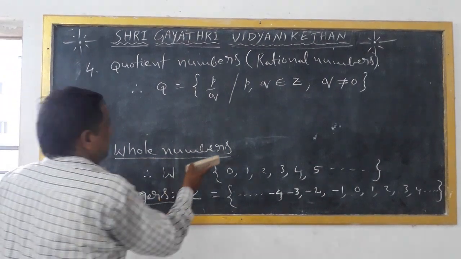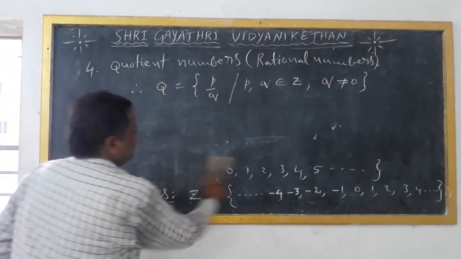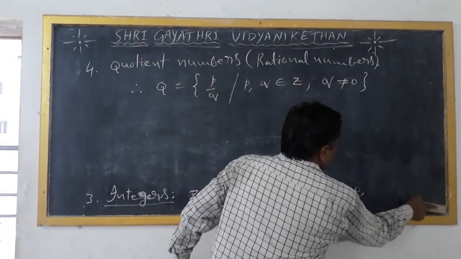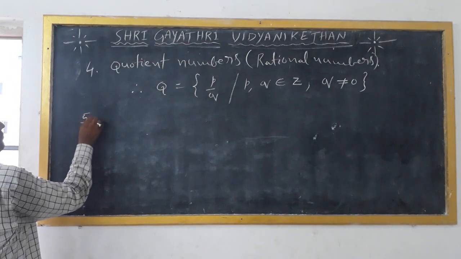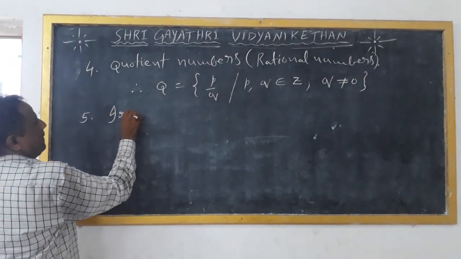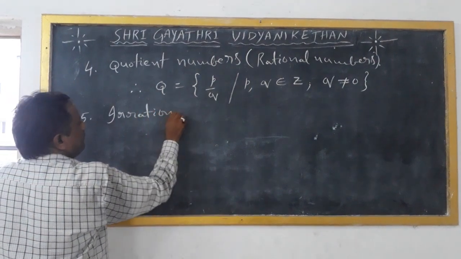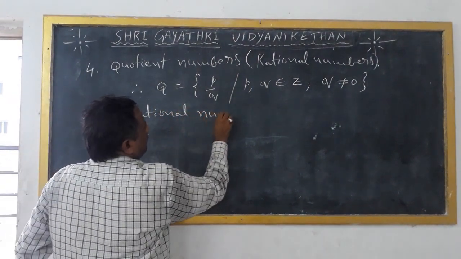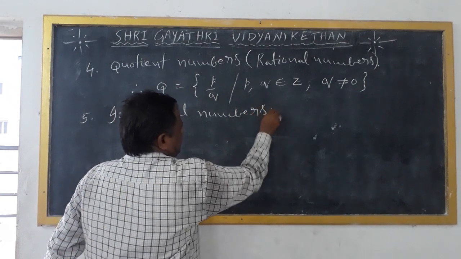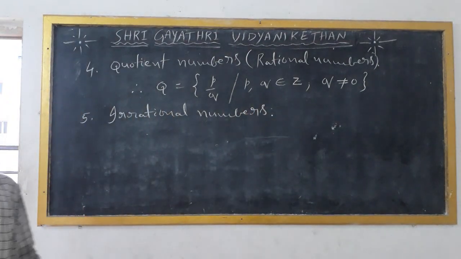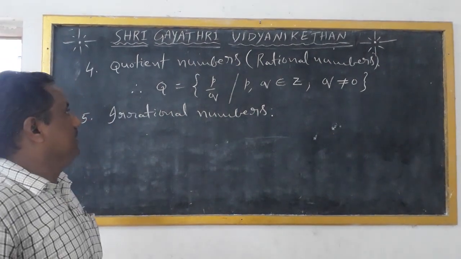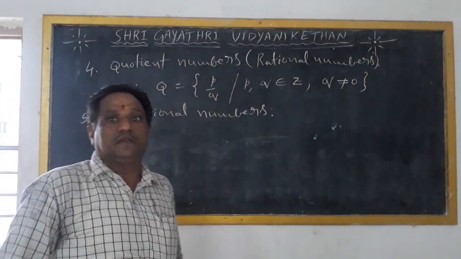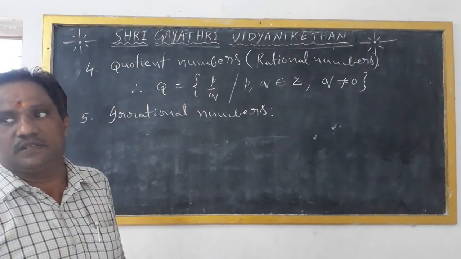The next number system is irrational numbers. Irrational numbers are nothing but numbers that are not rational numbers.